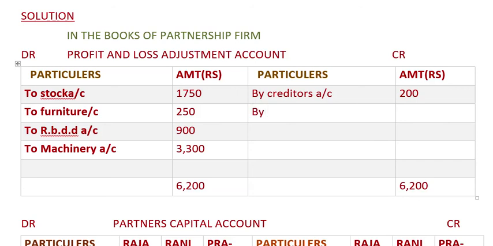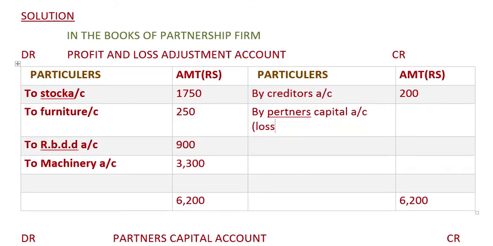Let it be loss, to partners capital account, loss: Raja, Rani, Pradhan.